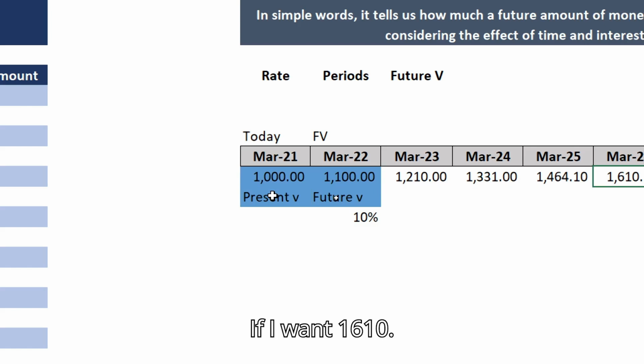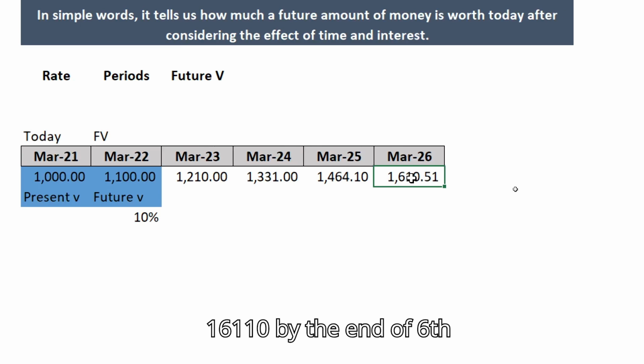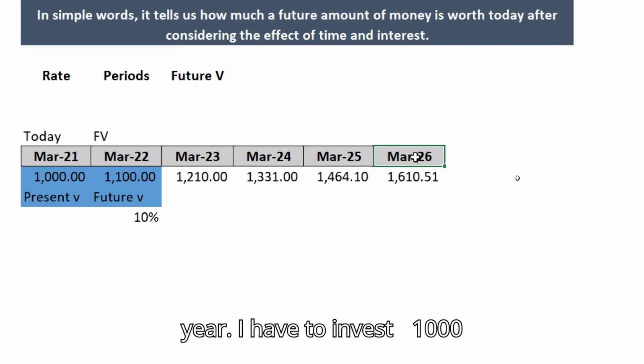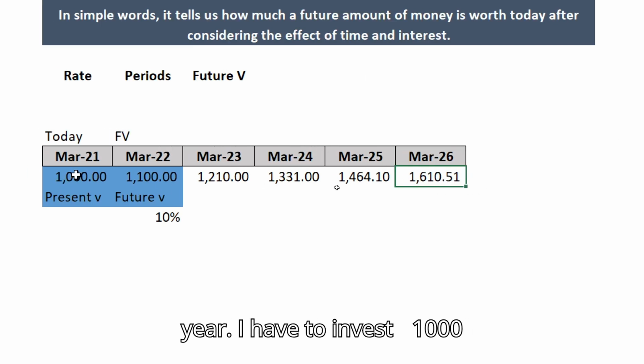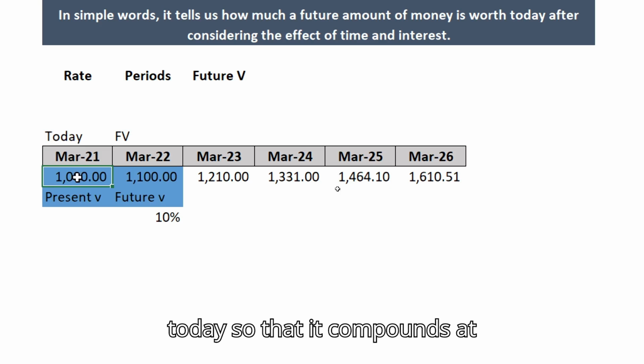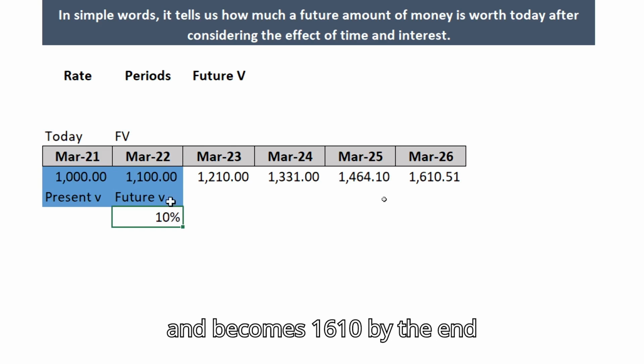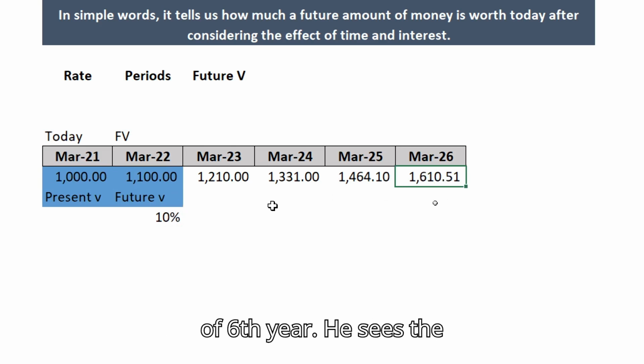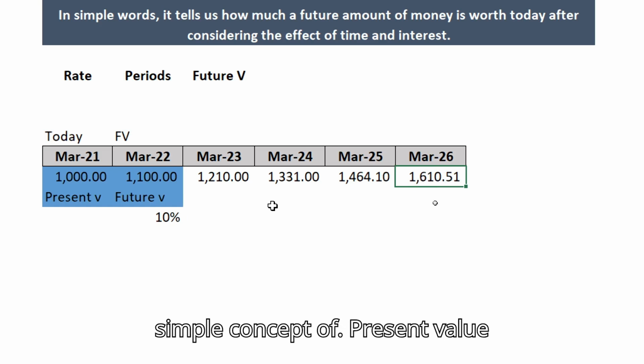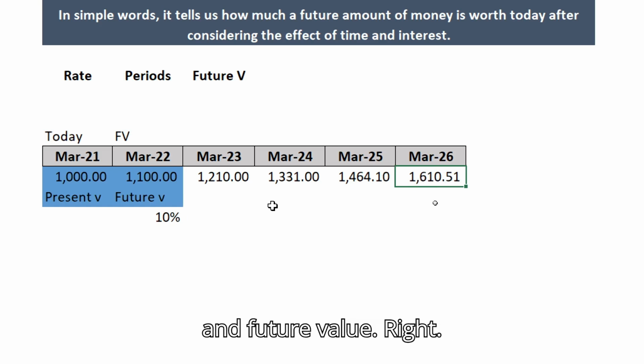If I want 1610 rupees by the end of 6th year, I have to invest 1000 rupees today so that it compounds at the rate of 10% every year and becomes 1610 by the end of 6th year. This is the simple concept of present value and future value, right?